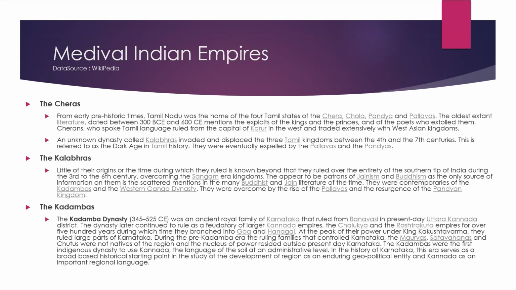The Kalabhras. Little is known of their origins or the time during which they ruled. They ruled over the entirety of the southern tip of India during the 3rd to 6th century. Overcoming the Sangam era kingdoms, they appear to be patrons of Jainism and Buddhism, as the only source of information on them is scattered mentions in many Buddhist and Jain literature of the time. They were contemporaries of the Kadambas and the Western Ganga dynasty. They were overcome by the rise of the Pallavas and the resurgence of the Pandyan kingdom.